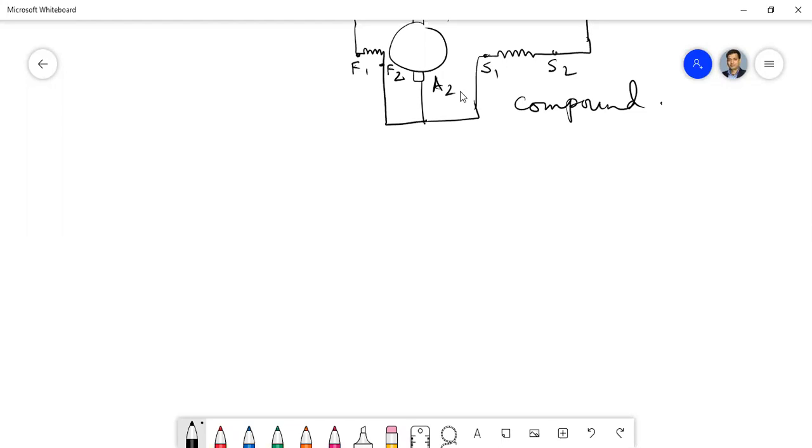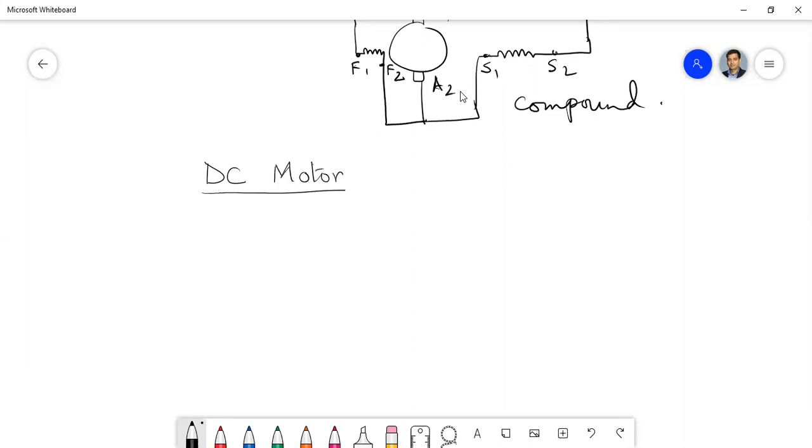Anyway, let's start a new topic under DC machines, but we'll study the DC motor today. As we have already studied most of the things about the DC generator, we should also know something about the DC motor. How is this DC motor different from a DC generator?